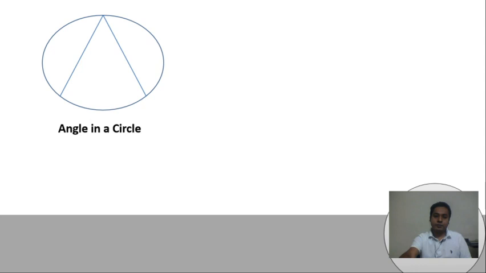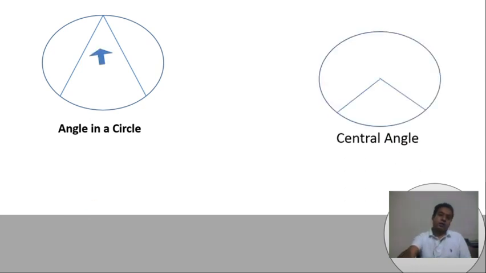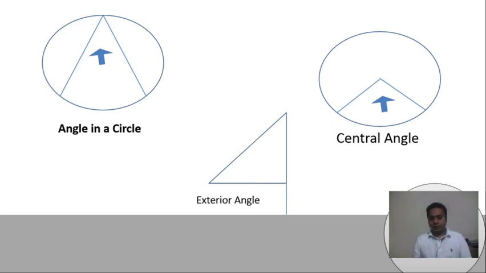Okay. Now, another important topic: what is an angle in a circle, what is a center angle, and what is an exterior angle. I think this is important for your geometry. If we prove this theorem, then these topics will be important for you.